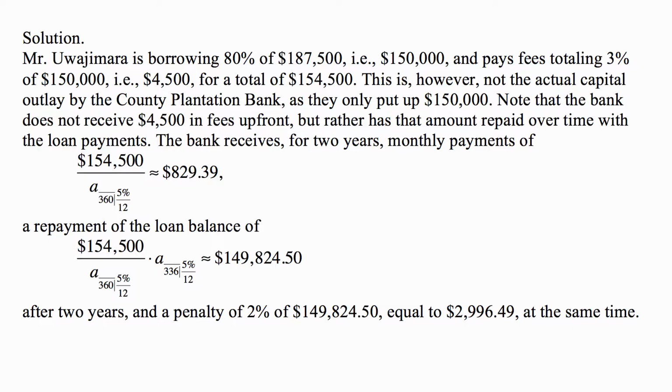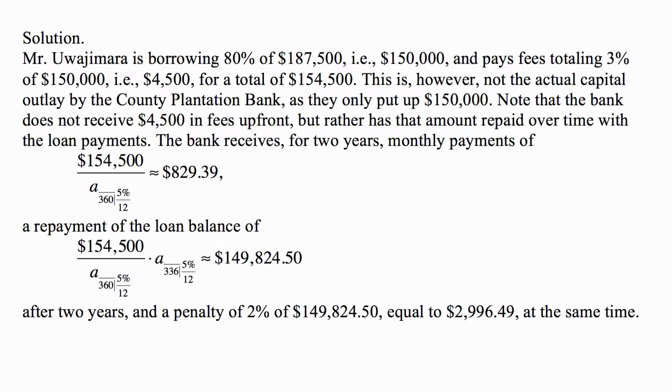So Mr. Wajimara is borrowing 80% of $187,500, which is $150,000, and pays fees totaling 3% of $150,000, so $4,500, for a total of $154,500. This is, however, not the actual capital outlay by the County Plantation Bank, as they only put up $150,000. Note that the bank does not receive $4,500 in fees up front, but rather has that amount repaid over time with the loan payments.